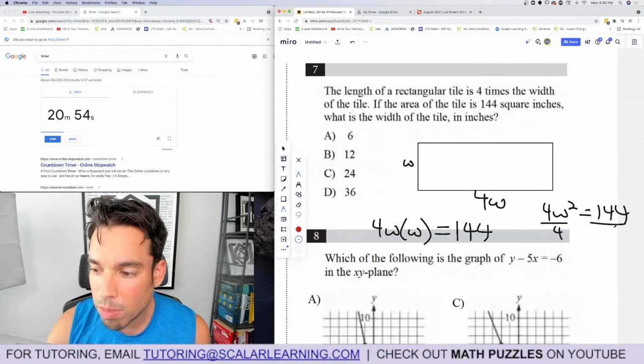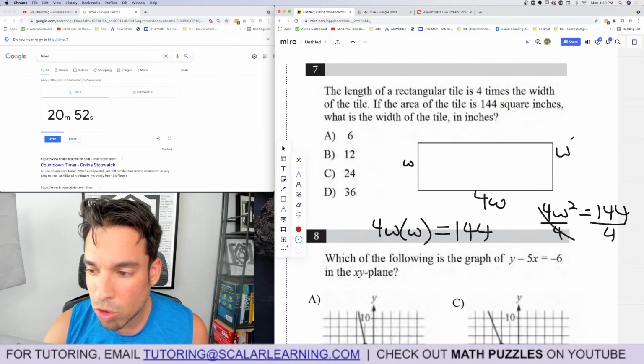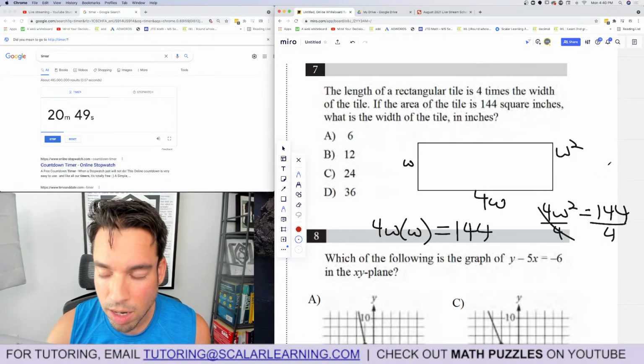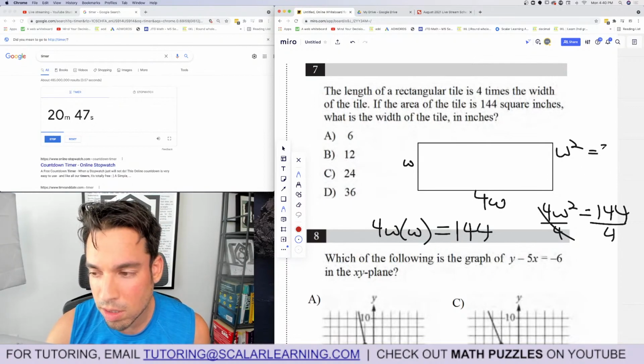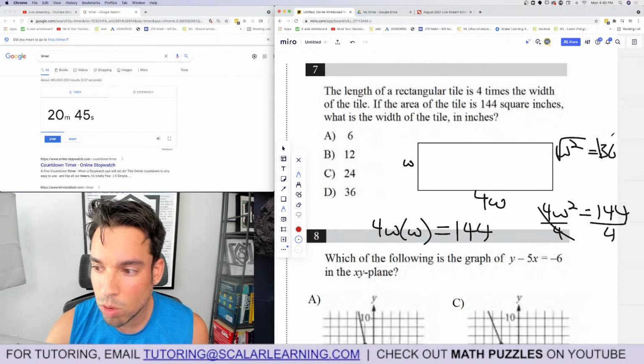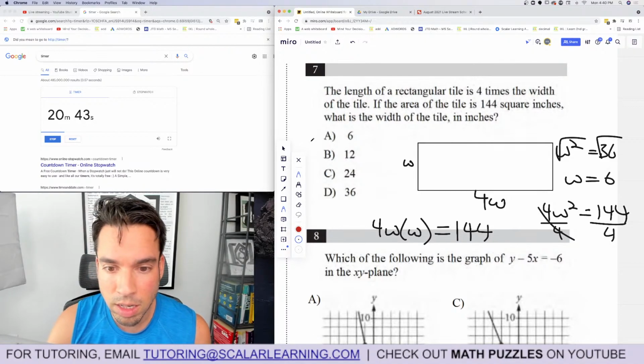Divide by 4, divide by 4. And we got W squared equals, do it mentally, I do like to do half-half, so it's 72, 36. That's dividing by 4, square root. Width equals 6, and boom, done.